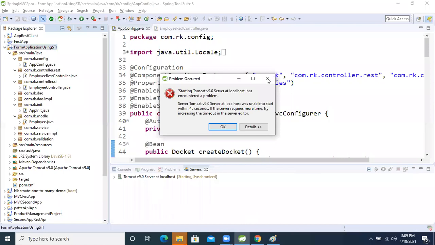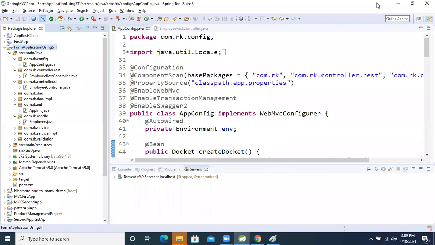Guys, just give 1 minute. I'm going to stop my screen sharing, then I will run this application, and after then I will again share.